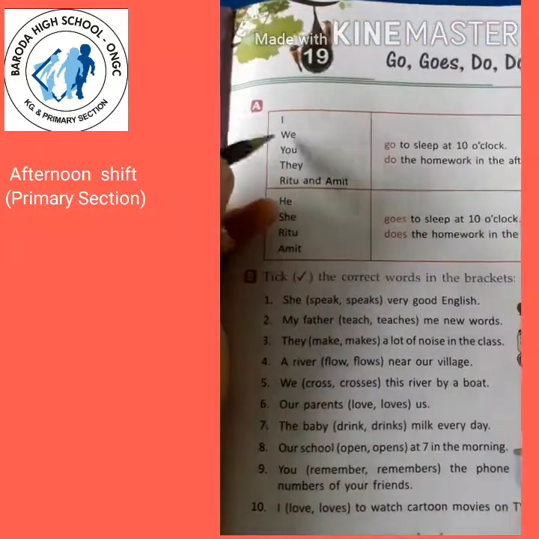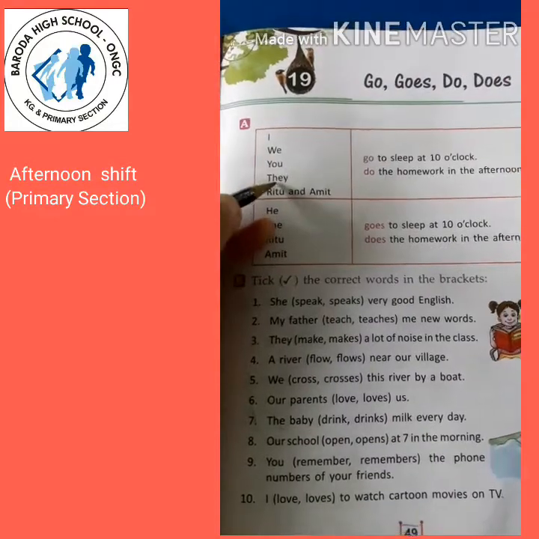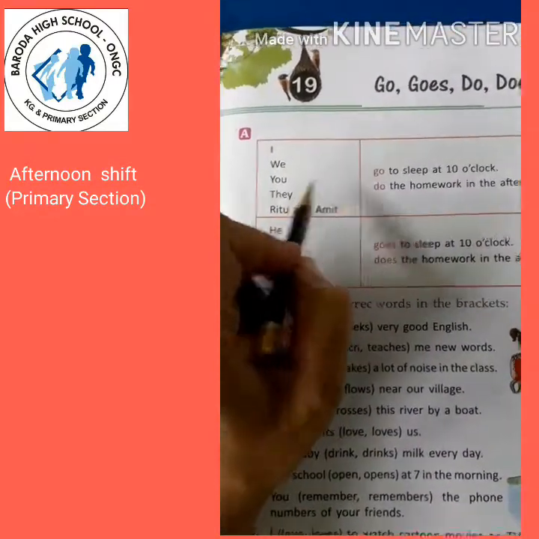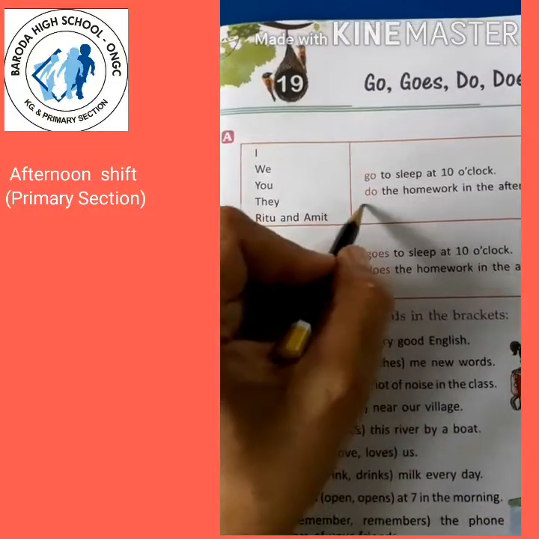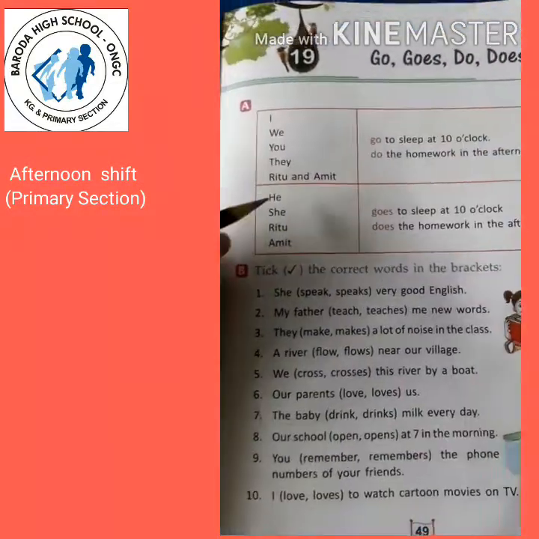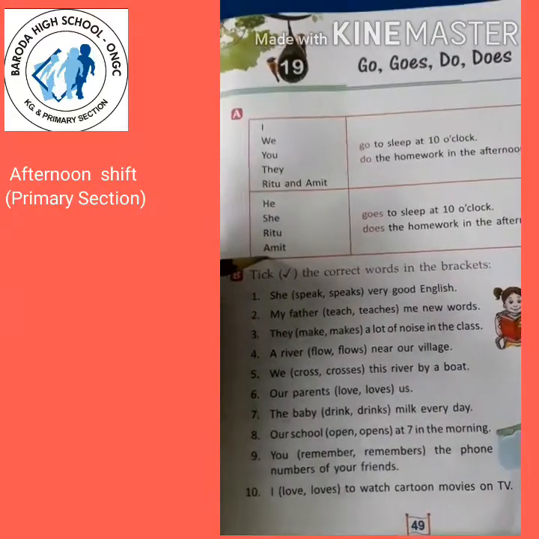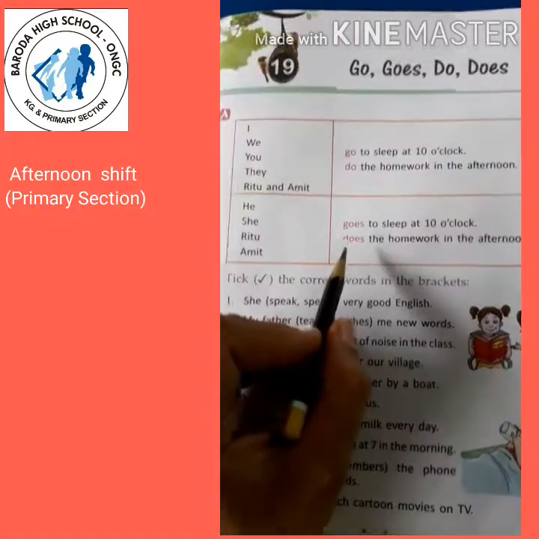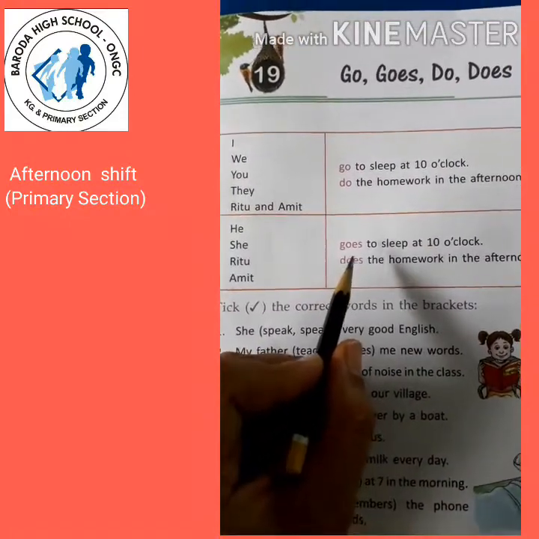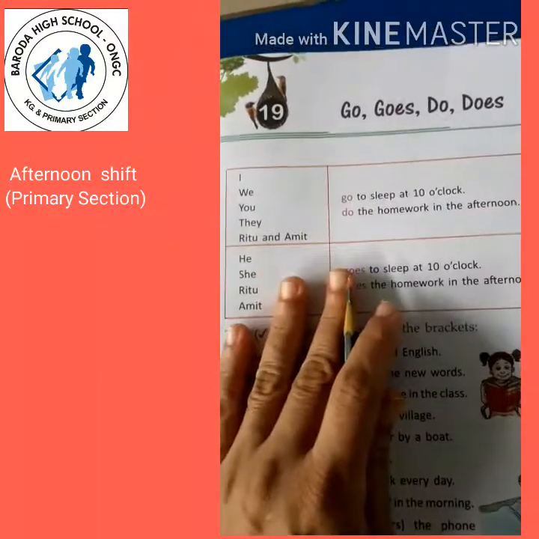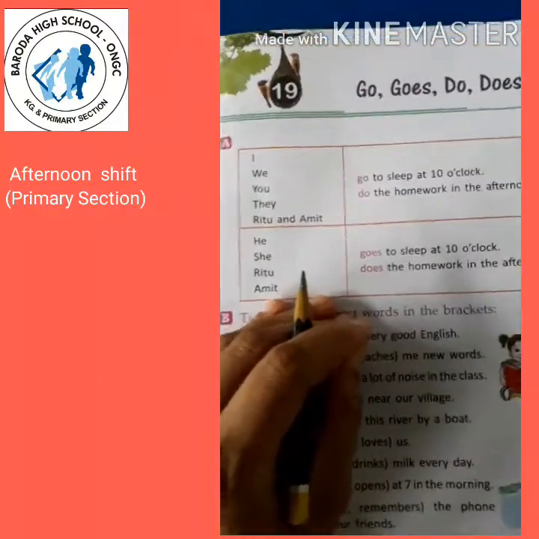For example, with I, we, you, they, Ritu and Amit, both two names are here. So with them we use the verb form without adding s or es. And with he, she, Ritu, Amit, right? Here one name is given and he and she. So with them we use the verb form with adding es or s. This we have already known in the explanation video.